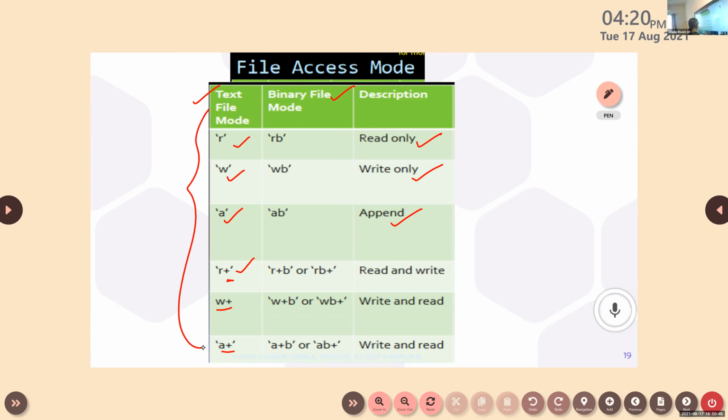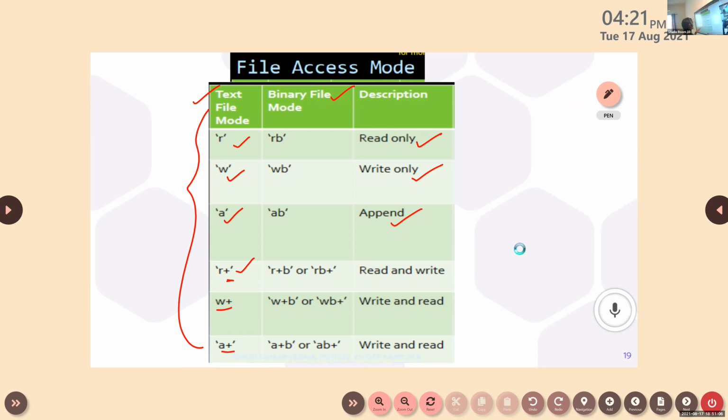Basically we have learned that there are two types of file. First one is text file. In text file, you can see different types of modes. First one is R, which means we can only read. W means we can only write. A means we can only append. And R plus means we can read and write.